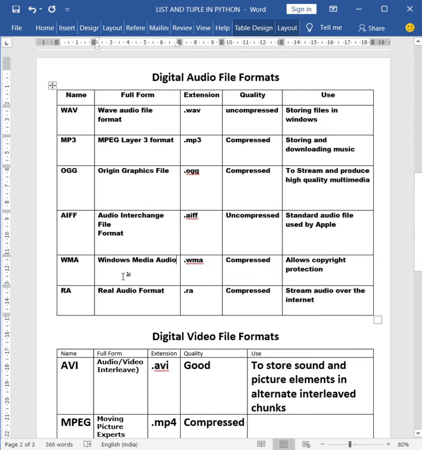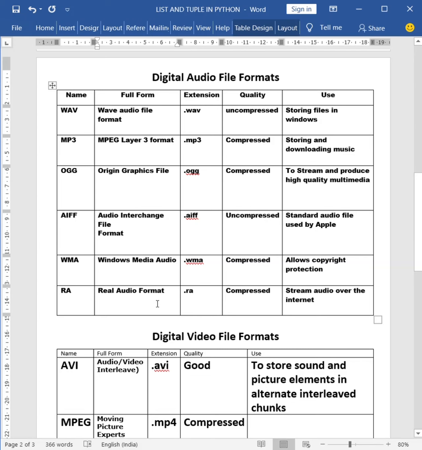What is the advantage of WMA file is that it allows copyright protection. So when we write a file, when we compress a file, we can allow the protection for copyright. That is the benefit of WMA.